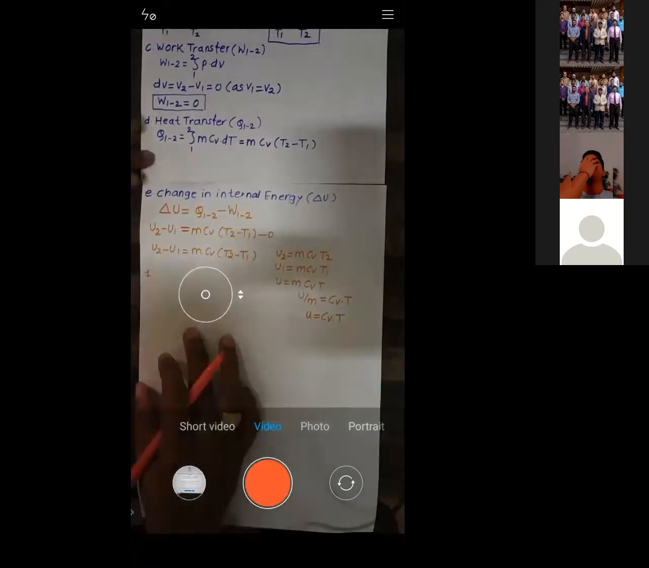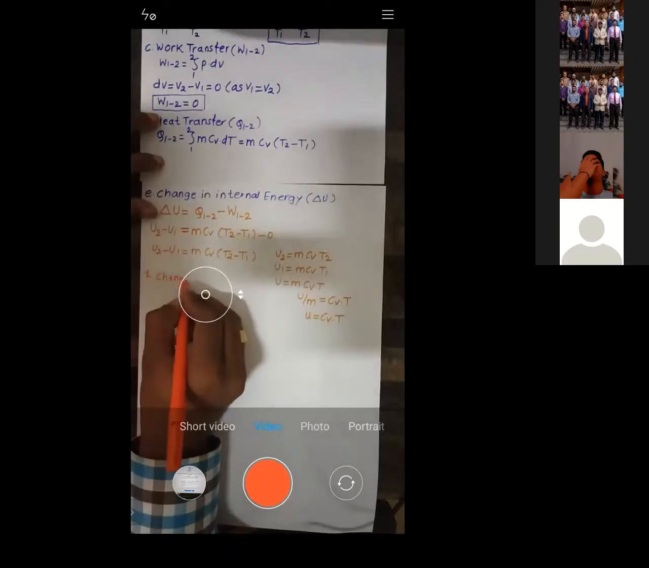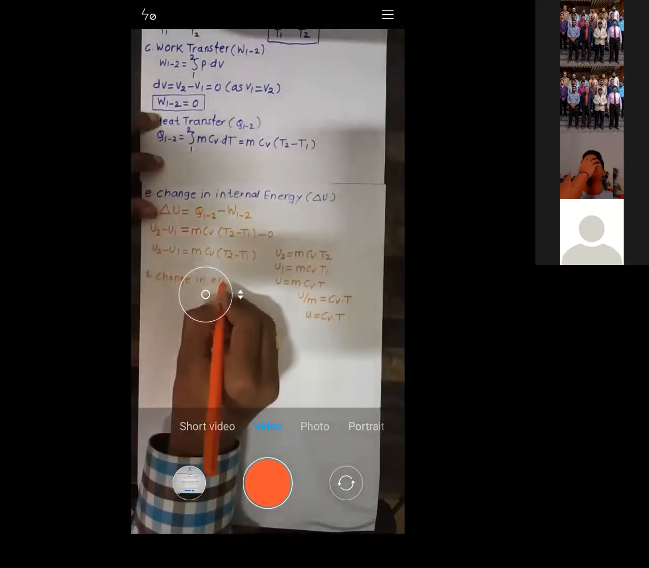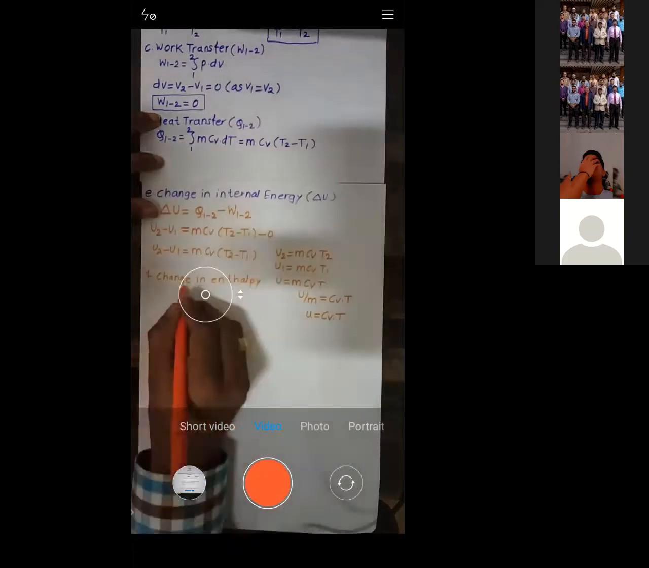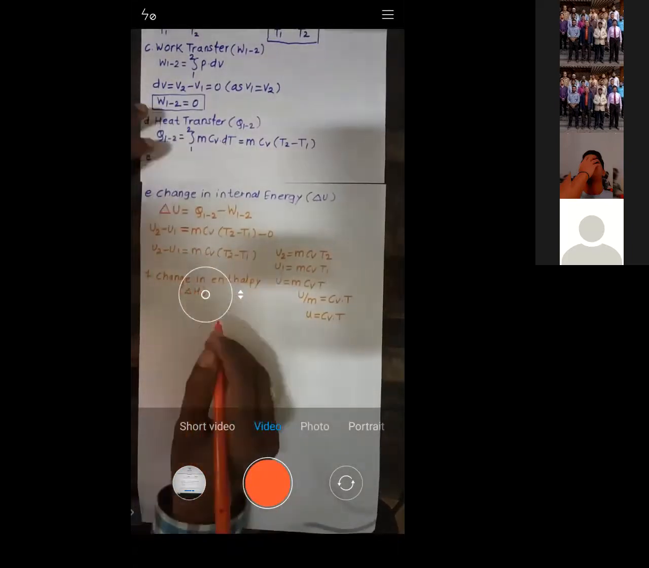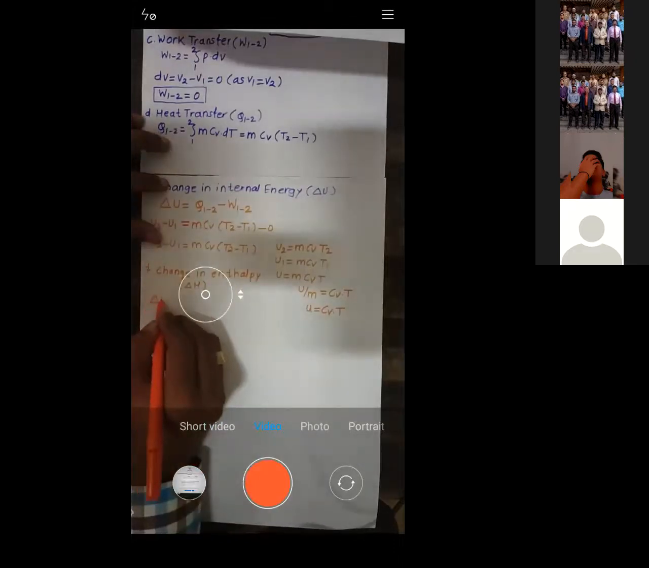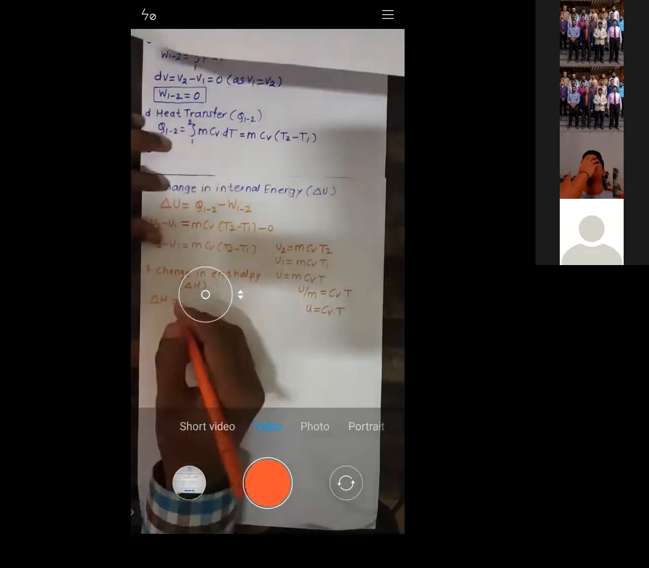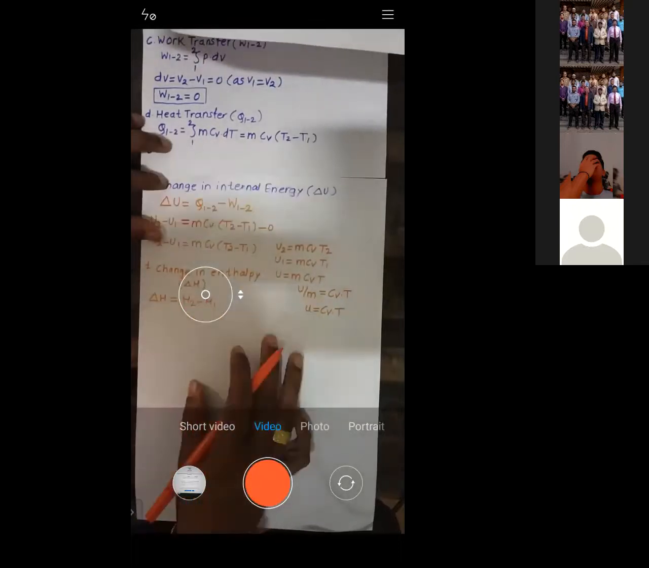Okay, now let us see the last thing: change in enthalpy. Change in enthalpy is indicated by delta H. So how do you calculate delta H? Delta H is basically the enthalpy at the final state minus the enthalpy at the initial state.